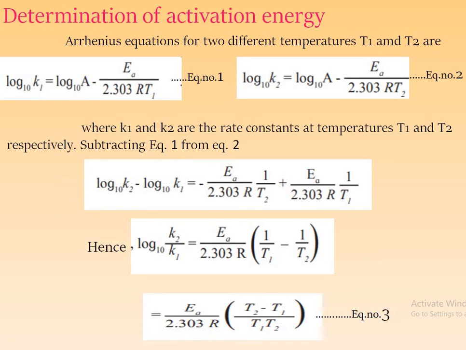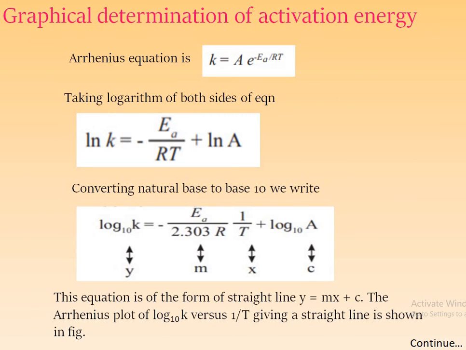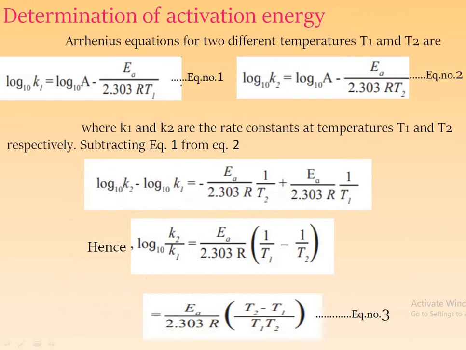And before, we saw the Arrhenius equations 1, 2 and 3. These are the three Arrhenius equations at a single temperature. There is a difference. When only one temperature is given, we can calculate the energy of activation Ea from that Arrhenius equation. But when two different temperatures are given, then we can calculate it by using the third equation: log of K2 upon K1 equal to Ea upon 2.303 R inside the bracket T2 minus T1 upon T1 into T2, and we can calculate the energy of activation.